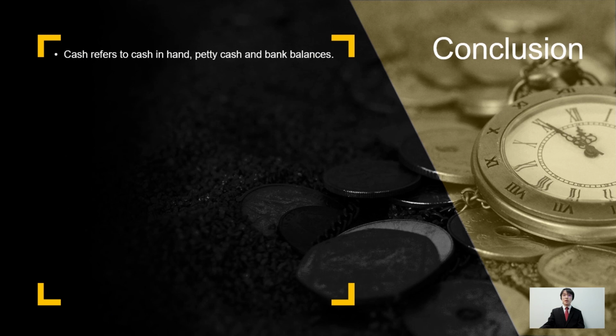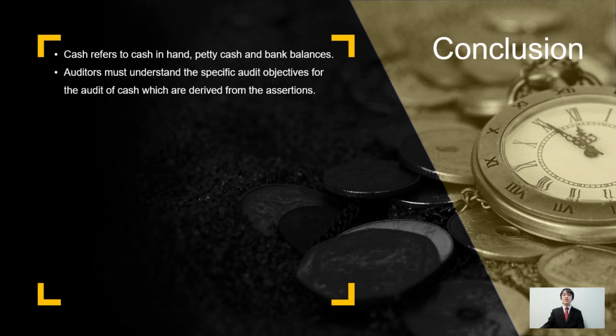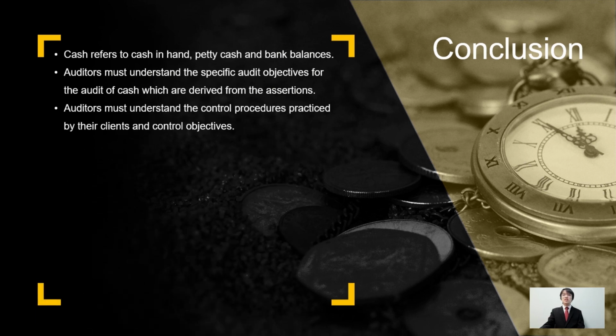In conclusion, when referring to the audit of cash, the cash here refers to the cash in hand, petty cash, and bank balances that an entity has. It is the auditor's responsibility to understand the specific audit objectives for cash, which are derived from the management assertions. Auditors must understand the control procedures practiced by their clients and their control objectives.